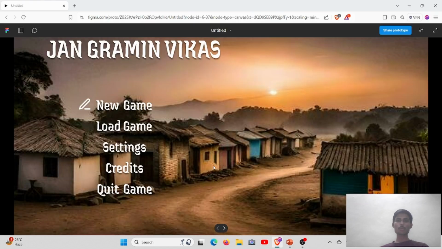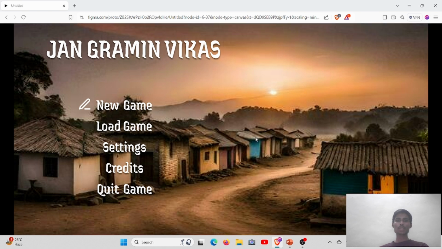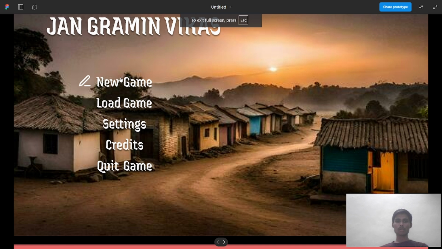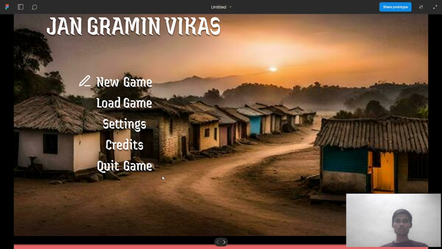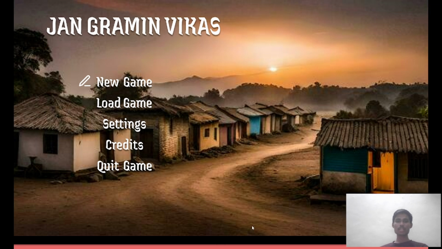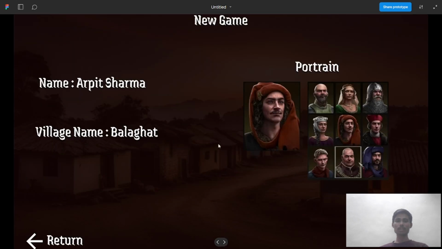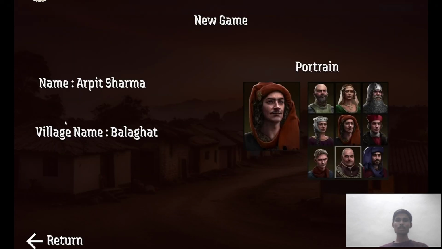So now, talking about the prototype of our game, this is basically how our first interface will look when the user loads the game. These are the options, and the user can select any option among these. For example, if the user selects New Game, this will be the interface.